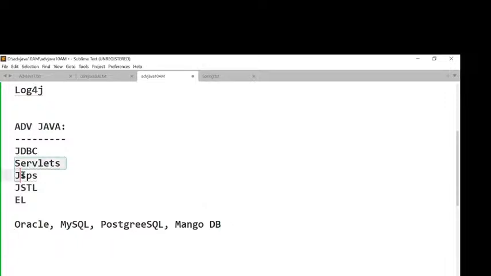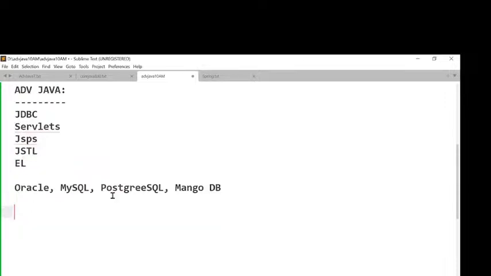Next one, servlets, JSPs, JSTL, and expression language. These 4 technologies are going on at server side only. Server side applications only. Server side applications mean server software is required, or not? Am I right or not? All right, sir. So what servers are we going to use for our server side programming? You can understand. Initially, I'm going to start with Tomcat. That means for server side programming, I will start with Tomcat.